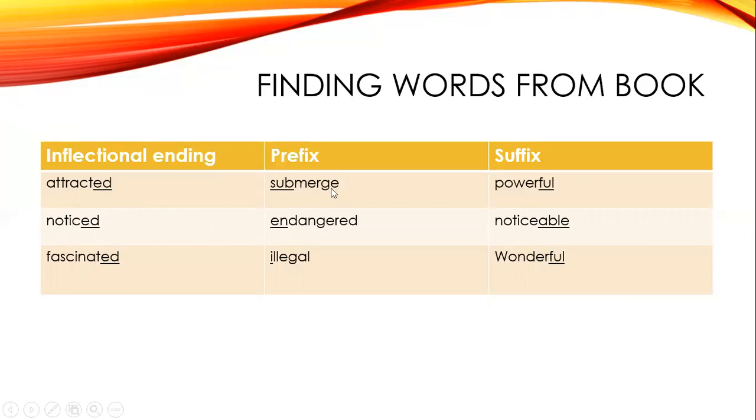Then prefix: submerge, endangered, illegal. Il added to legal, en to dangered, and sub to merge. Submerge, endangered, illegal. Then I have chosen suffix: powerful, noticeable and wonderful. These were also in your book. So this is the second question of your comprehension, and I've already done it for you.